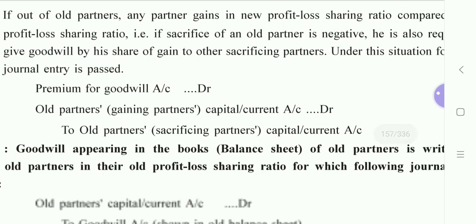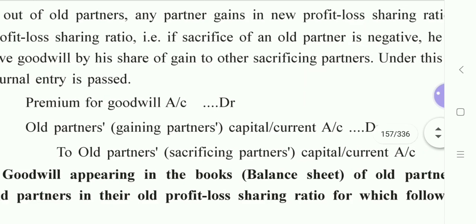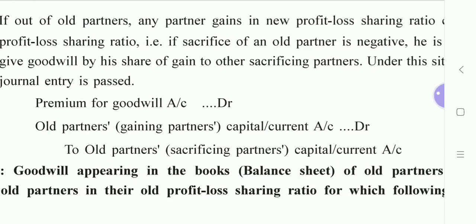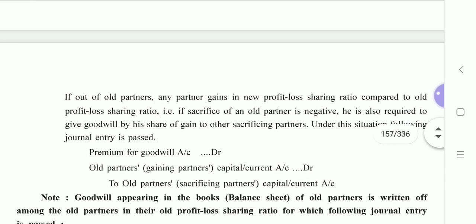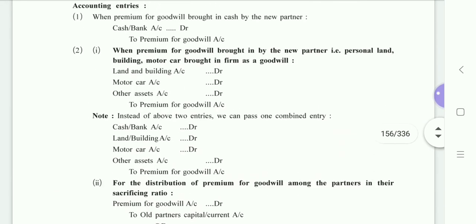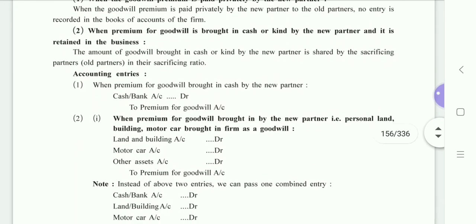Which was the previous journal entry? Premium for goodwill to old partners in their sacrificing ratio. Now, from old partners, if one of the partners is gaining, that particular partner's capital or current account is to be debited. Why? That will be clear when we get an adjustment regarding the same during the long sum, which we are going to do ahead. Okay, so this was the concept of goodwill, which is to be applied in the long sums for now.